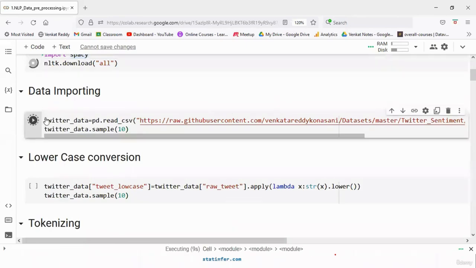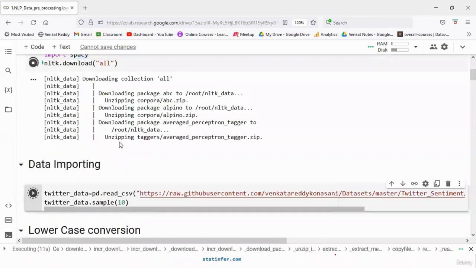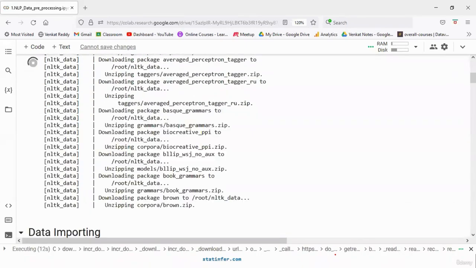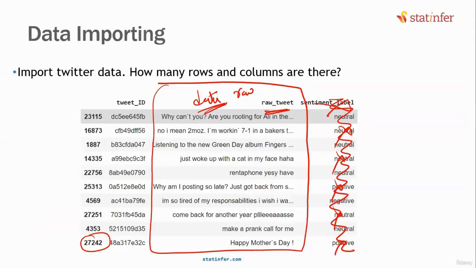After that, import the data set and print a sample of 10 tweets. Once you have the Twitter data in front of you, send me a confirmation message. Don't go too far ahead. Just import the Twitter data. Once you have it in front of you, send me a message.